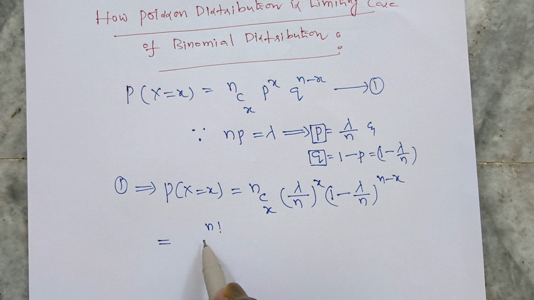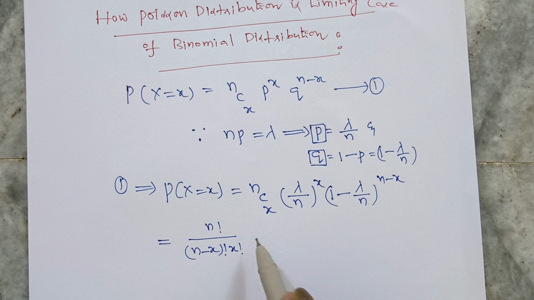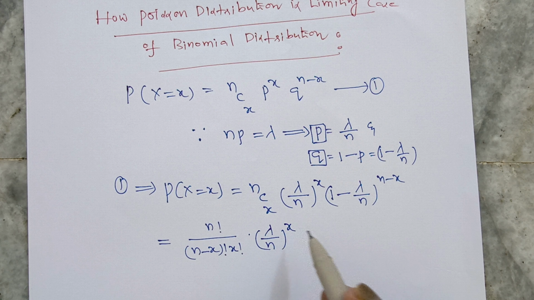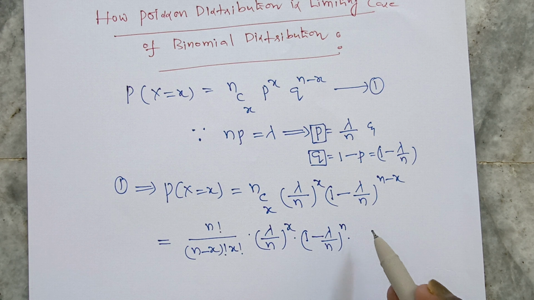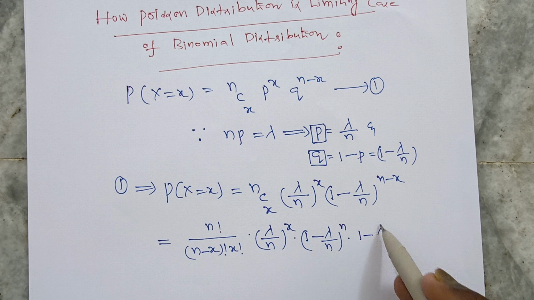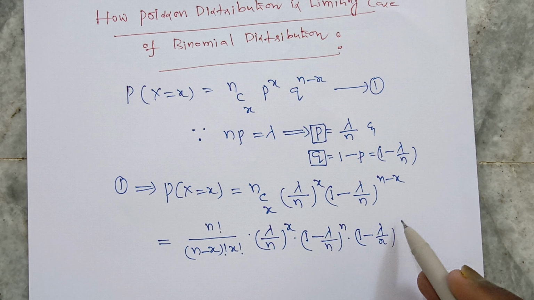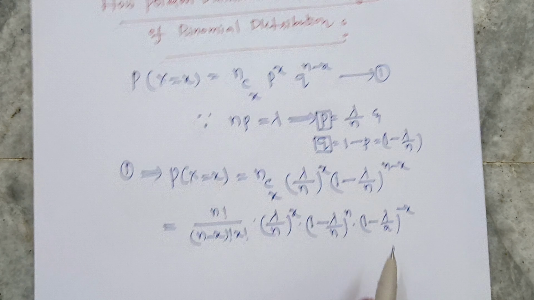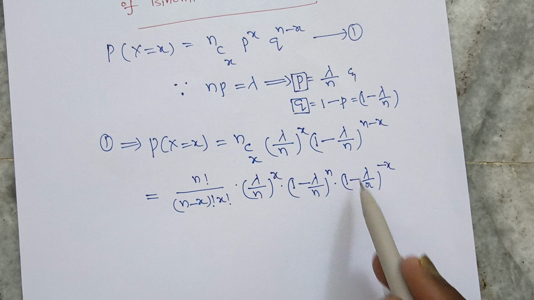The nCx value can be evaluated by using the nCr formula, n factorial by (n minus x) factorial into x factorial, because here the r value is x, into (lambda by n) whole power x. Now we separate n minus x here: (1 minus lambda by n) whole power n into (1 minus lambda by n) whole power minus x.